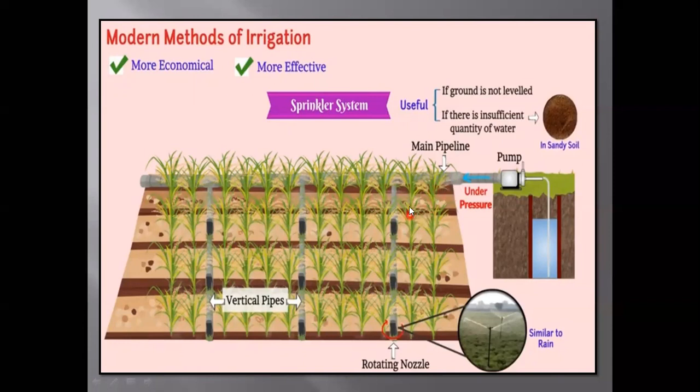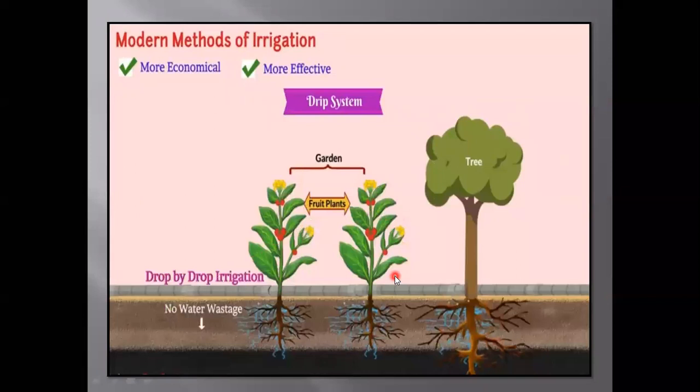At regular intervals, the pressure of water makes the nozzle rotate and water is sprinkled on the crop, similar to rain. It is useful if the ground is not leveled properly or hurdles are present. It is also useful where there is an insufficient quantity of water, as in sandy soil.